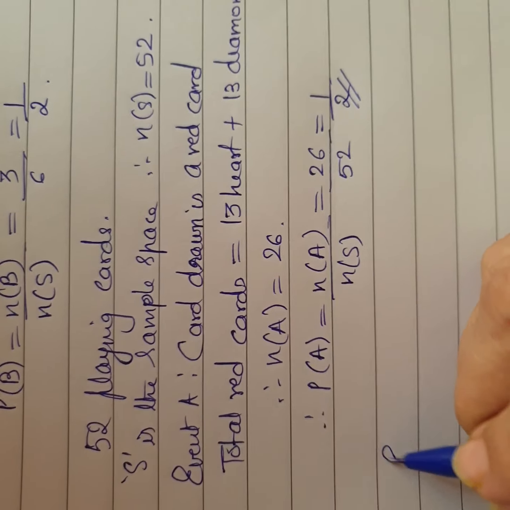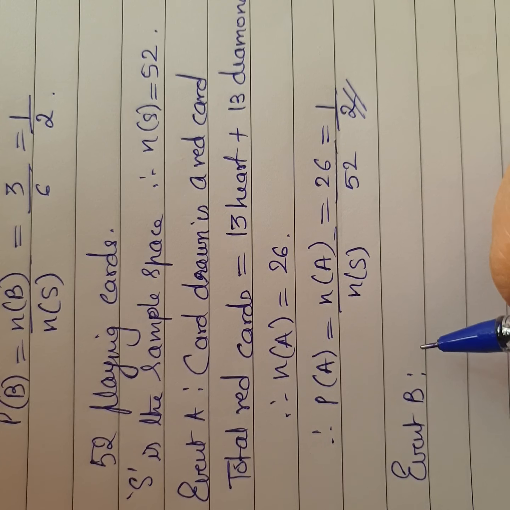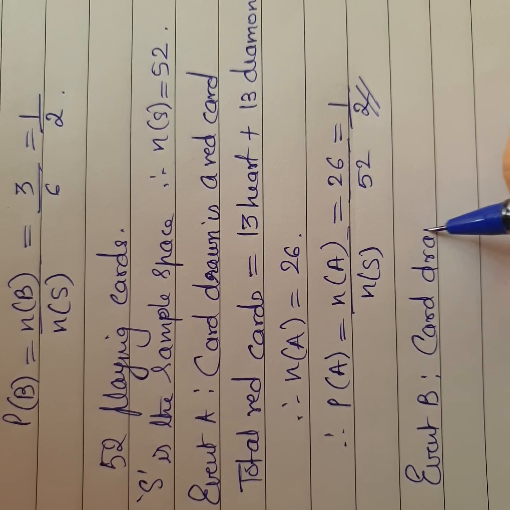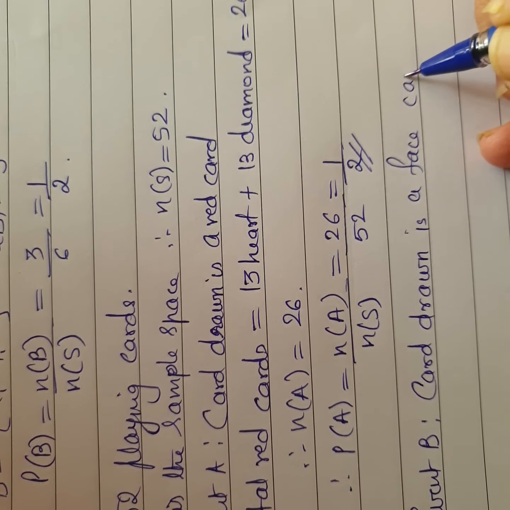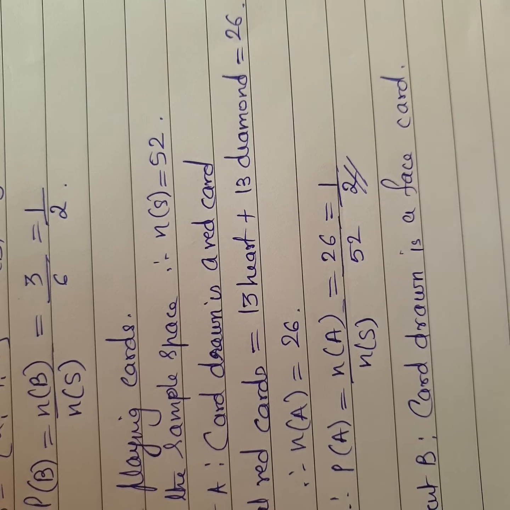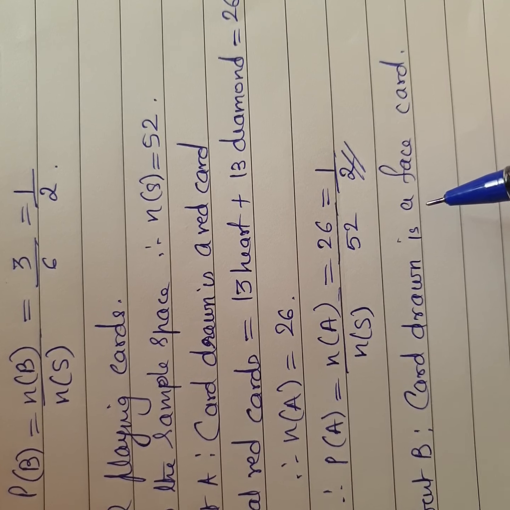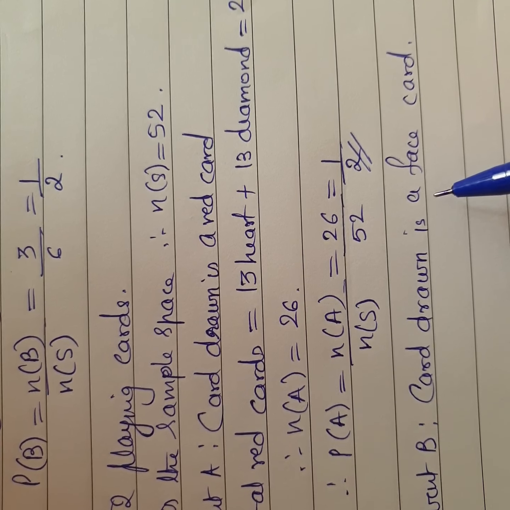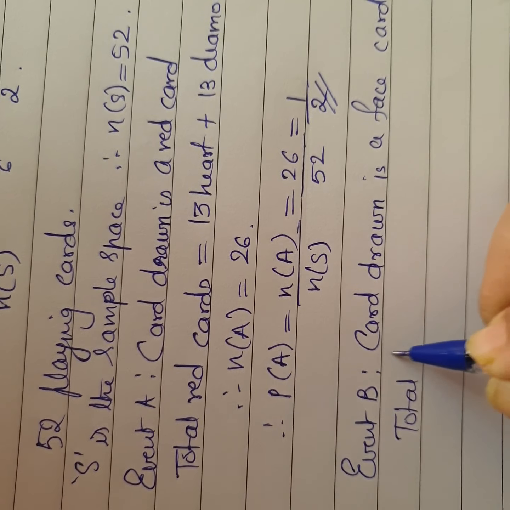Then I say event B. Event B: the card drawn is a face card. I had explained what a face card is. Face cards are those cards in which you have a face. You have a jack, you have a queen, you have a king. So, they are called face cards. I have 3 face cards of heart, 3 of diamond, 3 of spade and 3 of club. So, I can just write directly the total face cards.